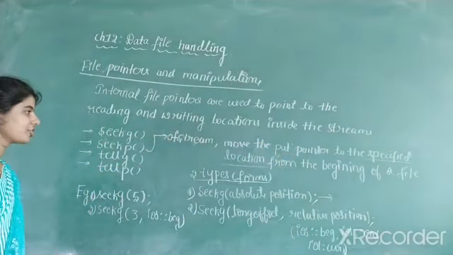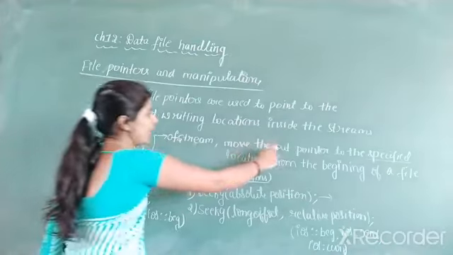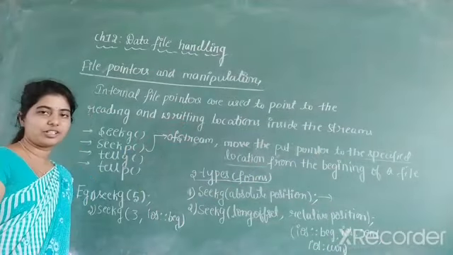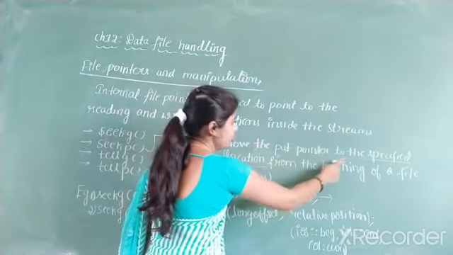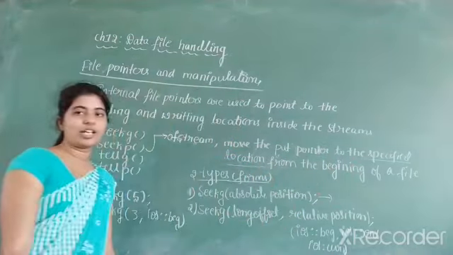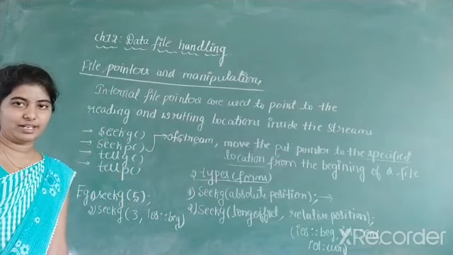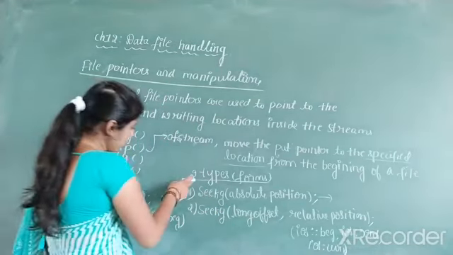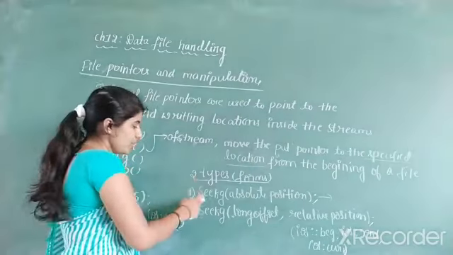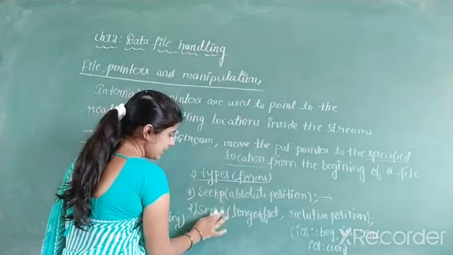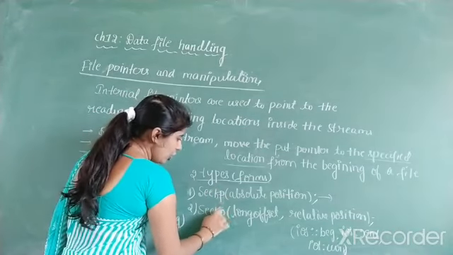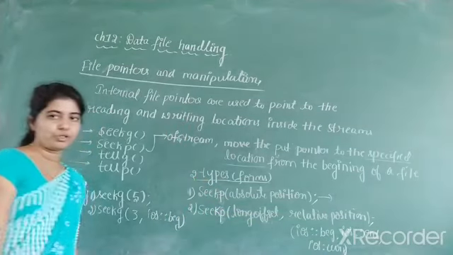So it is the same definition. Now, for seekg we write move the get pointer to the specified location. In case of seekp, it is used to move the put pointer to the specified location from the beginning of the file. And now it can also be represented in two forms. One is seekp absolute position, and another one is seekp long offset, relative position.